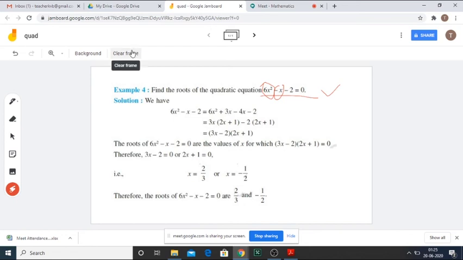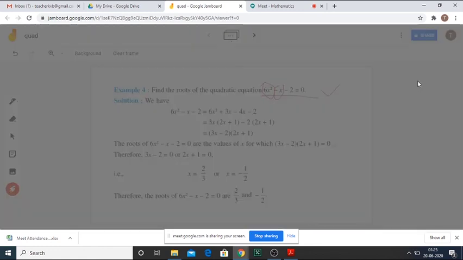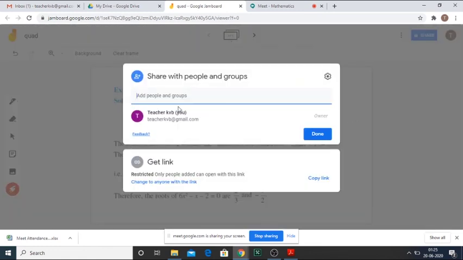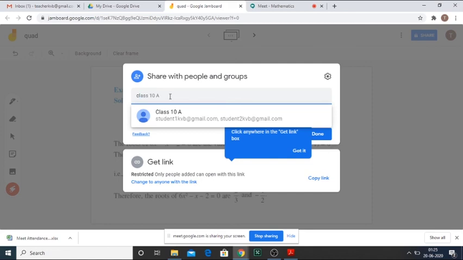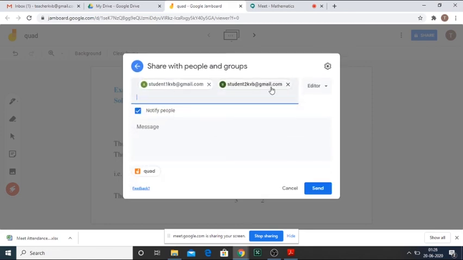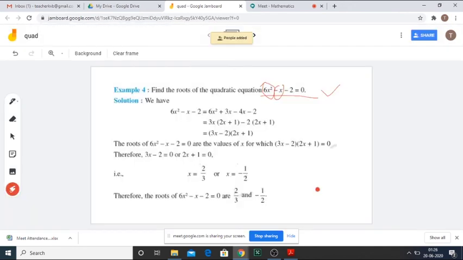Now suppose I want to share whatever I have marked, so that students can make a note of it. Just click on share, and the window will open. Here you add the email IDs of whom we want to share with. Suppose we have two students, student 1 and student 2, I share it, or we can choose, as I already told, the class label, so all students will be chosen. Now I send it, and it will go to all the students in the group of class 10A. So this is one way of working.